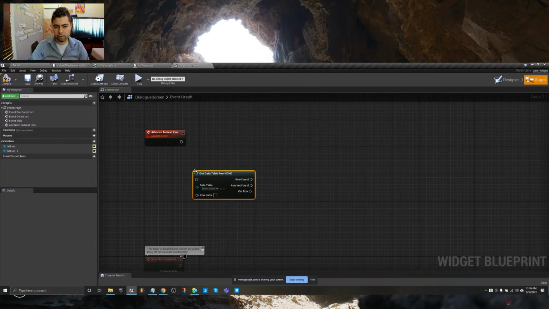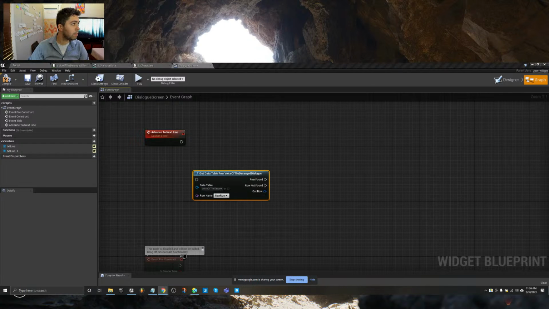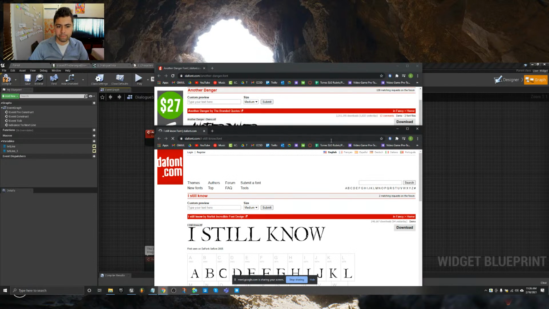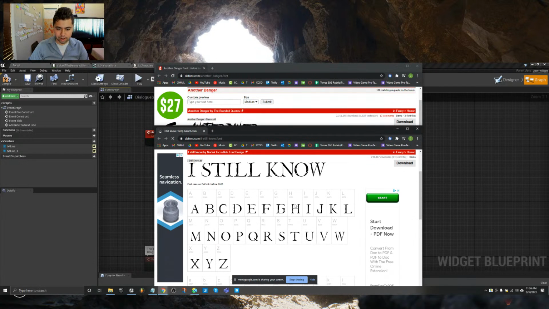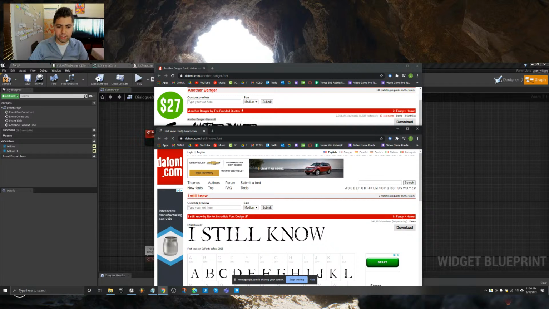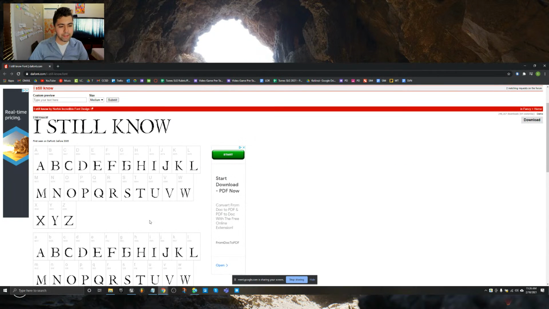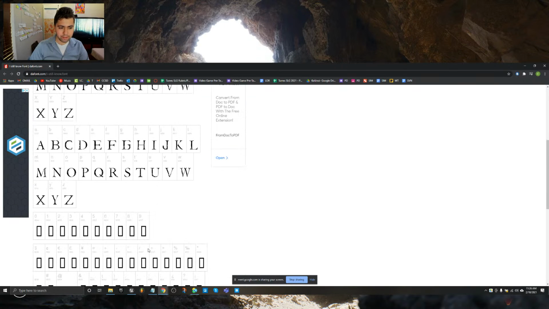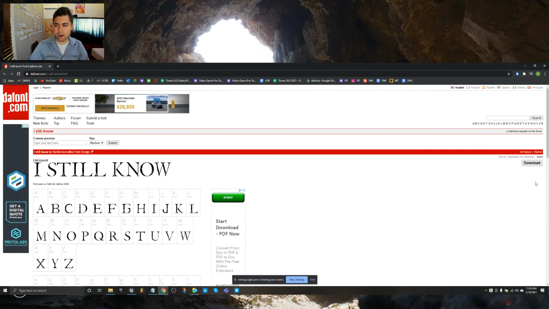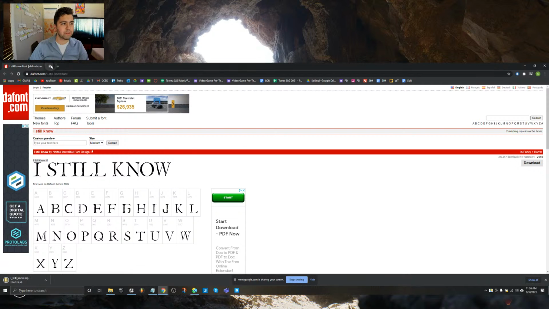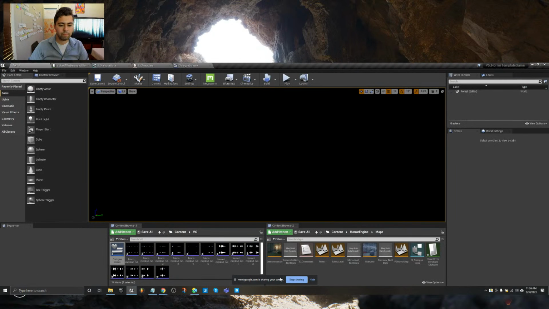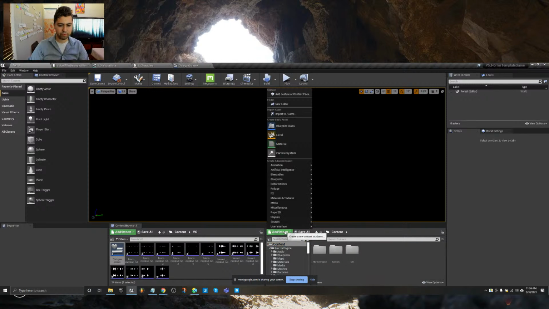Get data table row. This will allow us to actually get the data table, voice of the deranged data table. Maryville has just dropped another font. Let's check it out. I love it. Okay, we can use this with the character font. I know I'm being picky here, but think about this. Everything here is in all caps. So we could try it, but maybe we could also try something that isn't in all caps. It isn't horribly stylized, but stylized enough that it feels appropriate for the game.